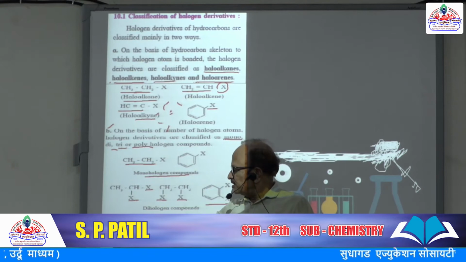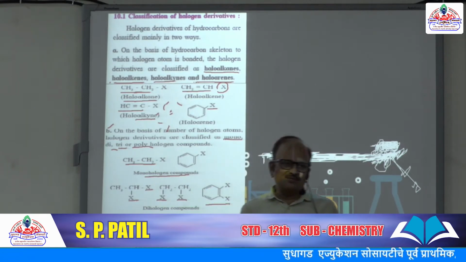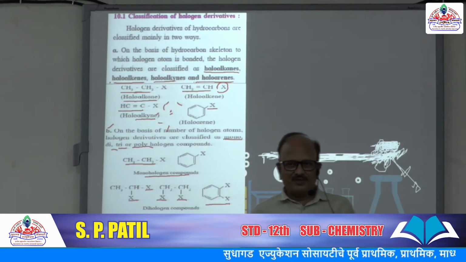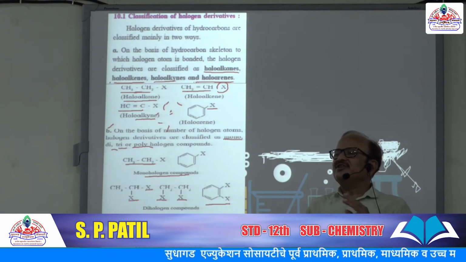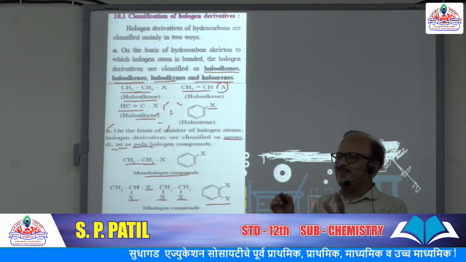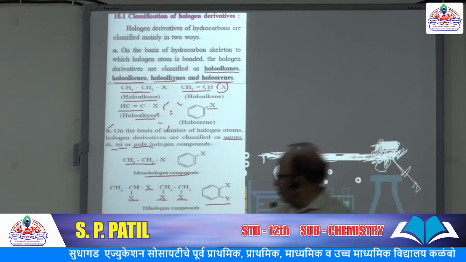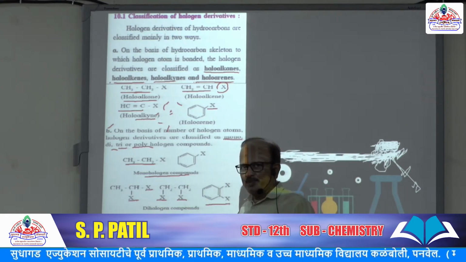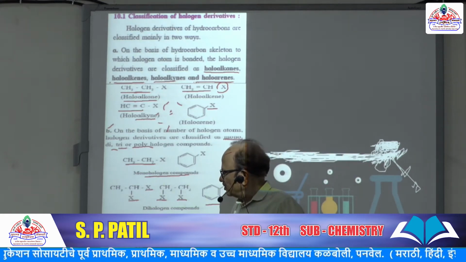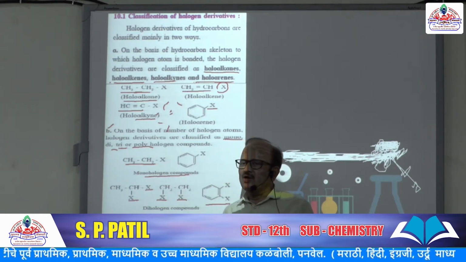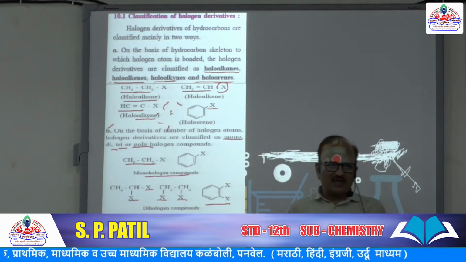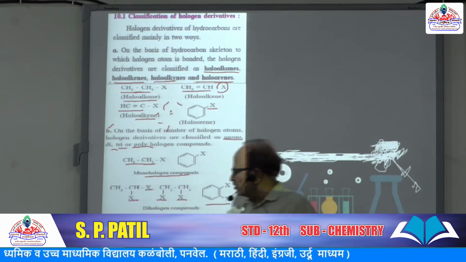In the same way, you can understand what is trihalogen: a compound in which three halogen atoms are present. How are they obtained? By replacing three hydrogen atoms of the parent compound. The parent compound is propane. From all three carbons, 1, 2, 3, three hydrogen atoms are replaced by three halogen atoms.